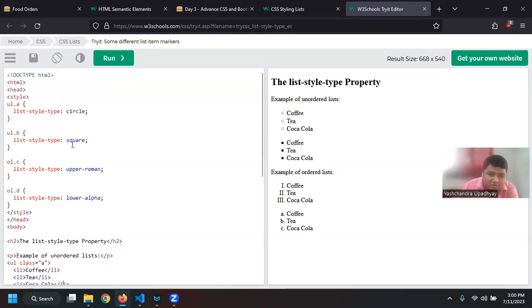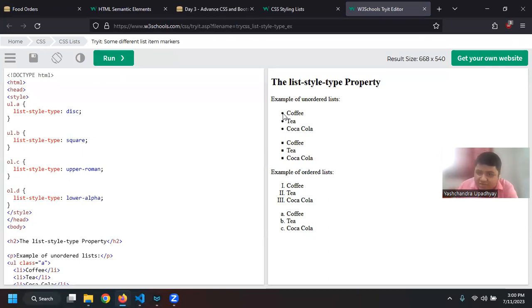Right. This can be done by adding a property called list-style-type, where I can say lower-alpha for ABC, and I can say upper-roman to get capital I, II, III, IV in Roman, and then I can use square, I can use circle, I can also use something called disc.